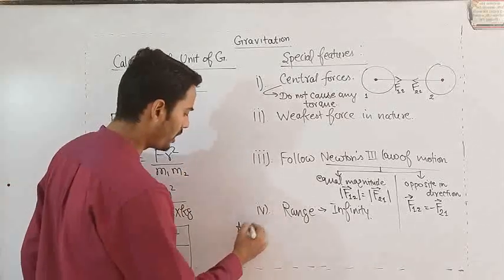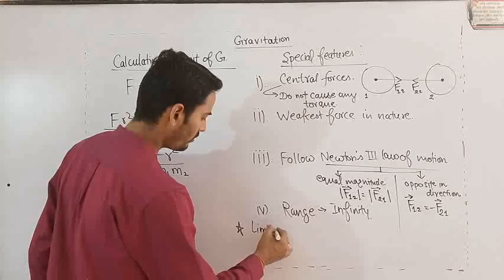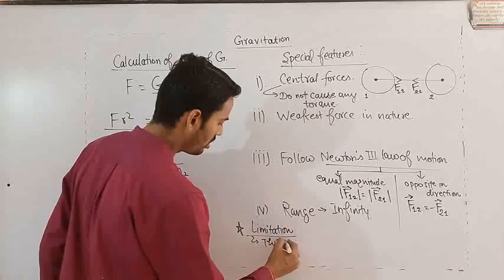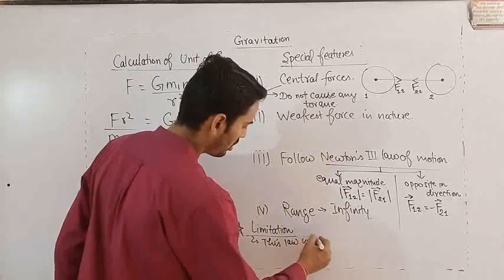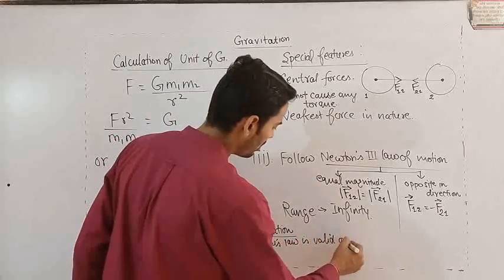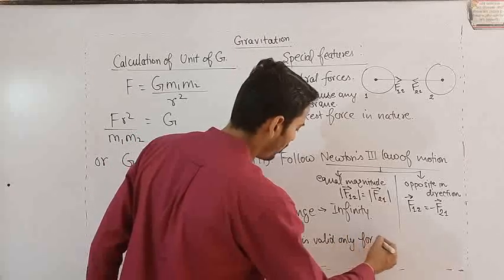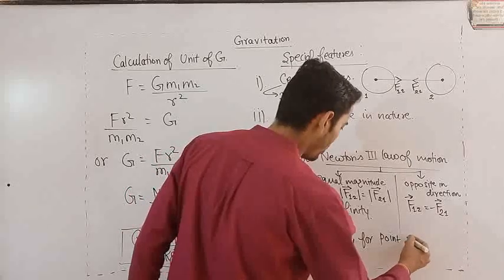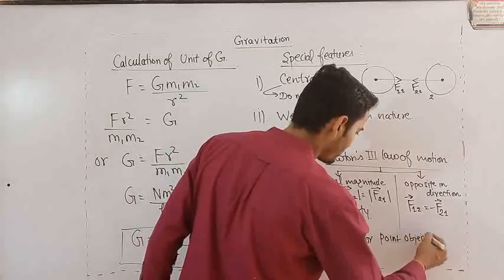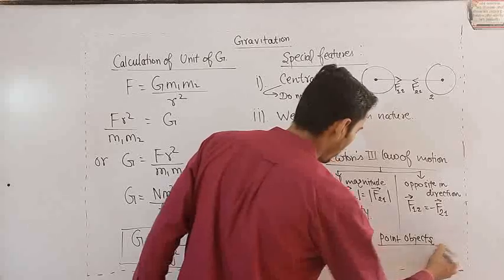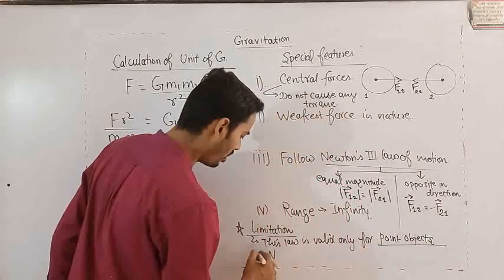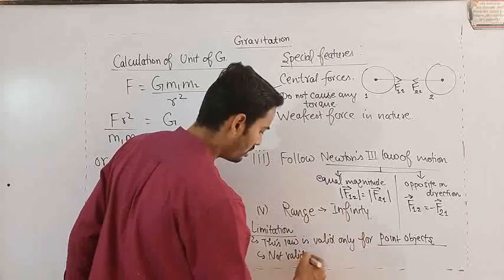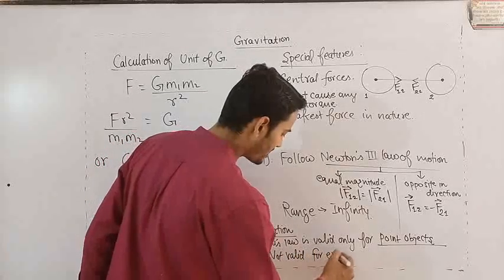And the last important point, limitation. This law is valid only for point objects.